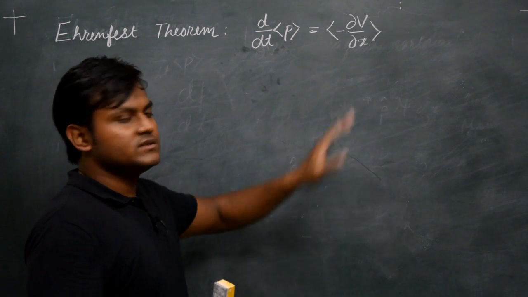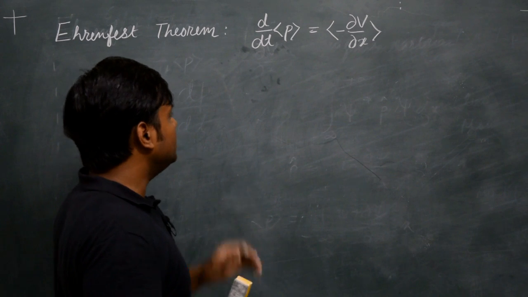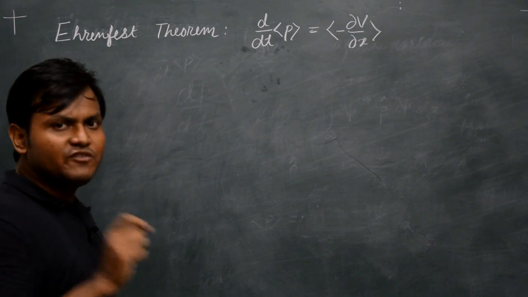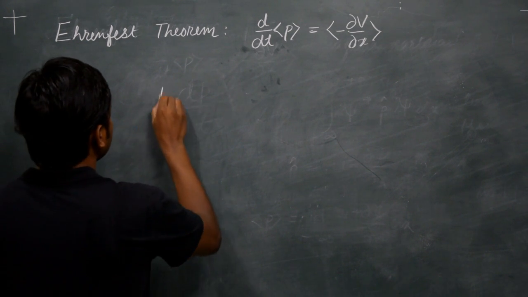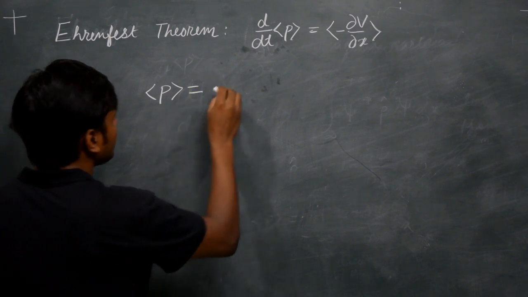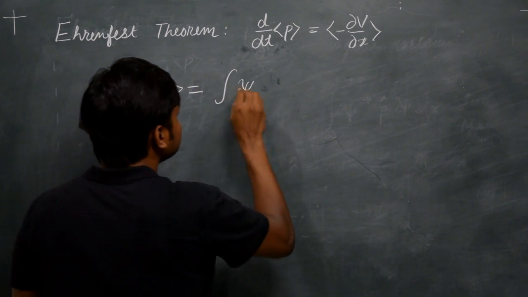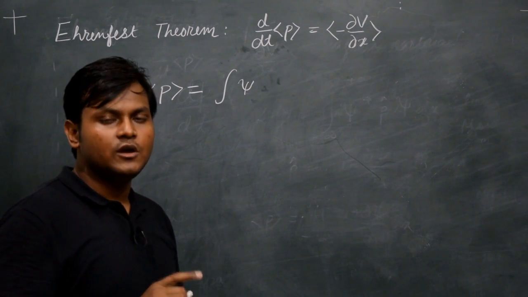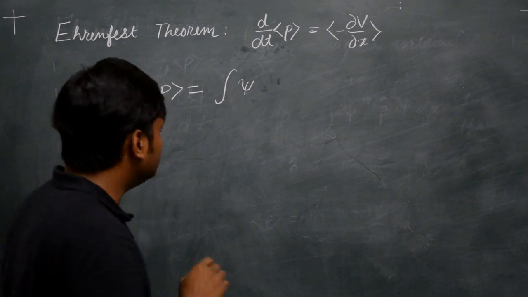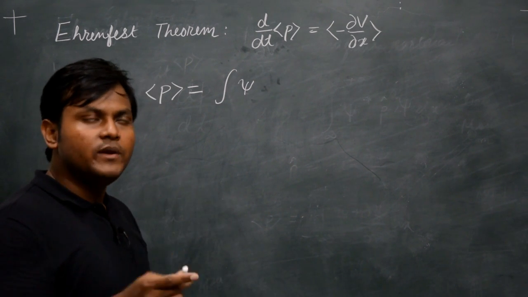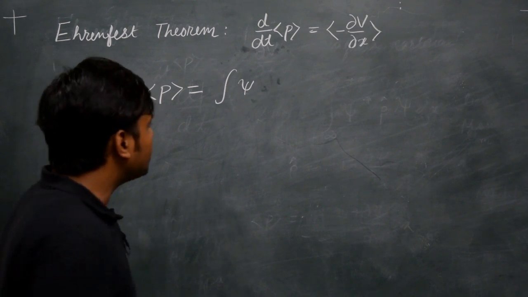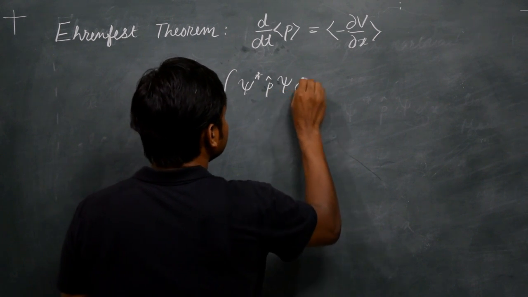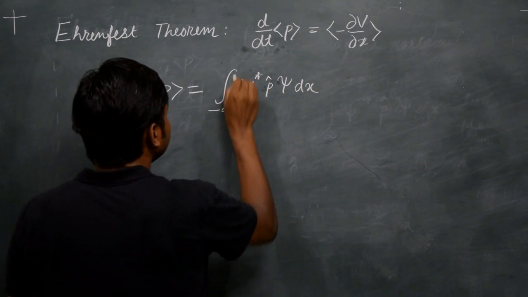So I want to prove this. That's all I want to attempt in this particular video. So let's start. The expectation value of momentum is given by: if psi is the solution to the Schrodinger equation for some quantum mechanical system, then the expectation value of momentum for that system can be written as the integral of psi star p cap psi dx from minus infinity to plus infinity.